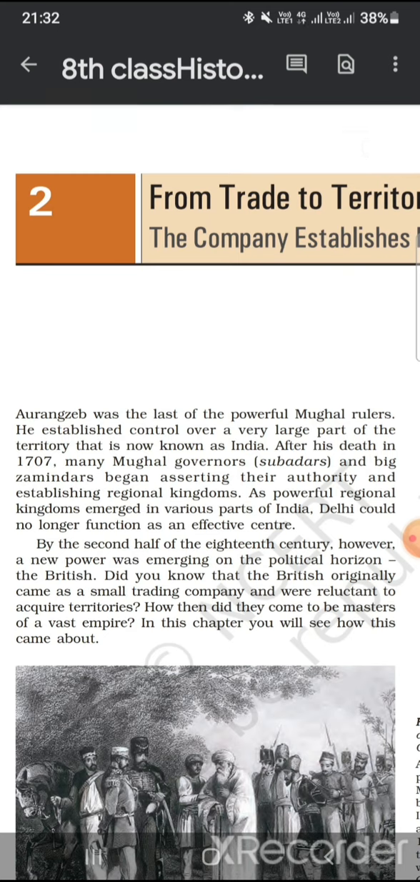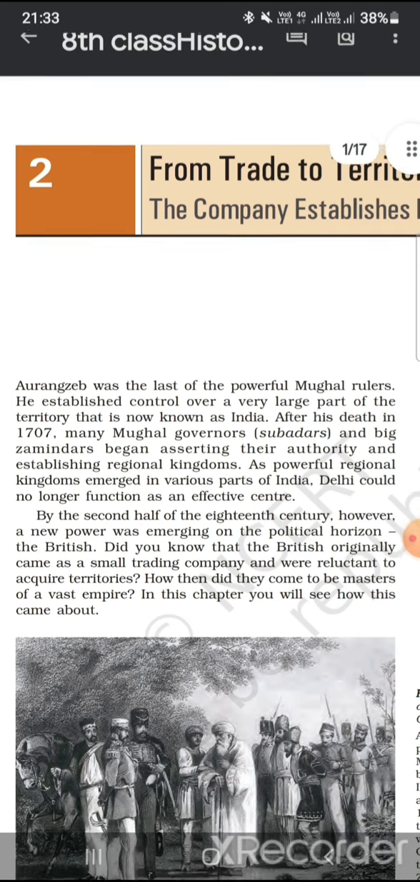Aurangzeb was the last of the powerful Mughal rulers. He established control over a very large part of the territory that is now known as India. After his death in 1707, many Mughal governors and big zamindars began asserting their authority and establishing regional kingdoms. As powerful regional kingdoms emerged in various parts of India, Delhi could no longer function as an effective center.